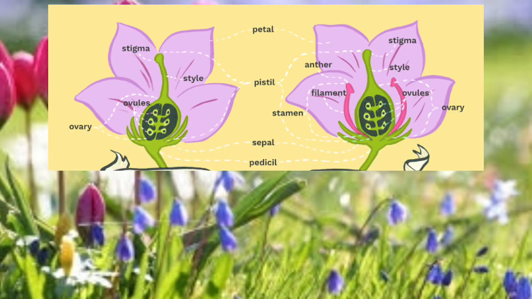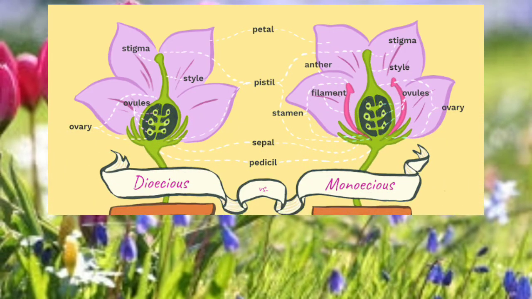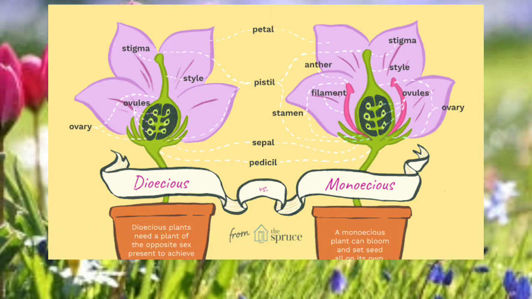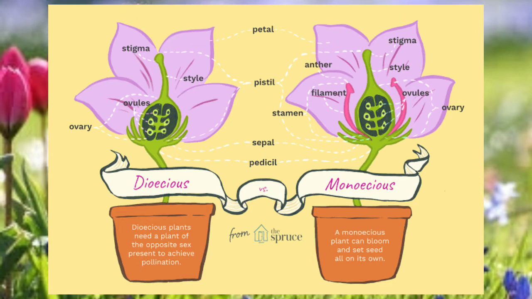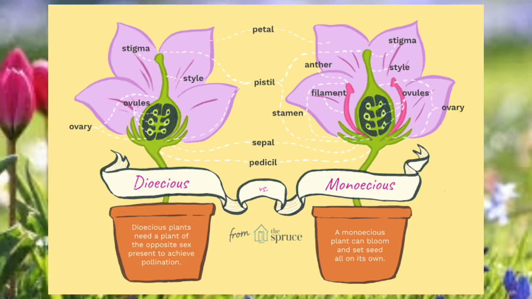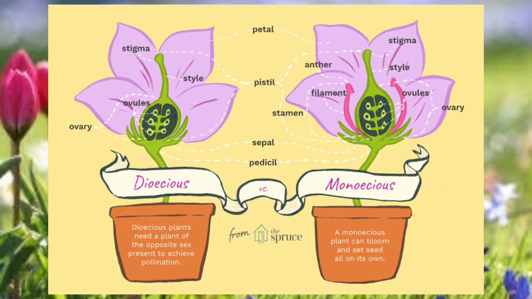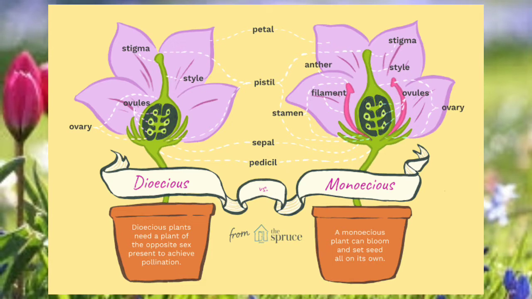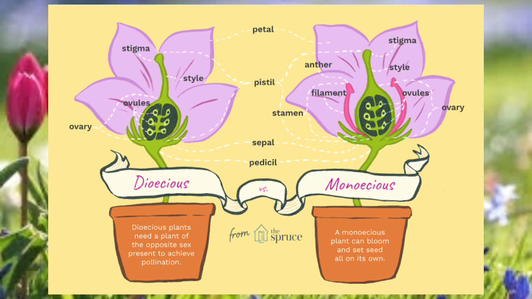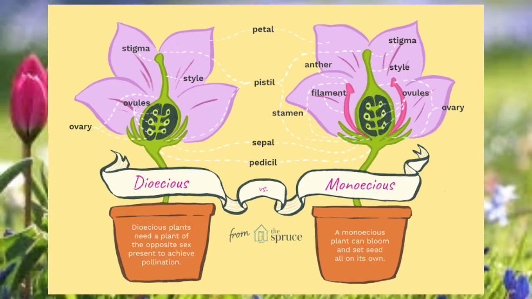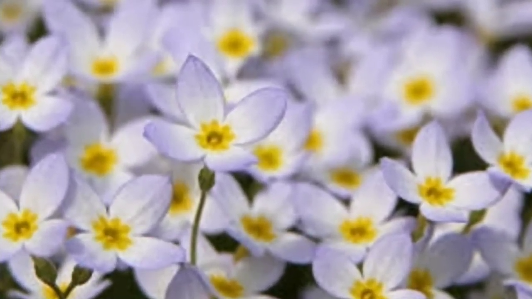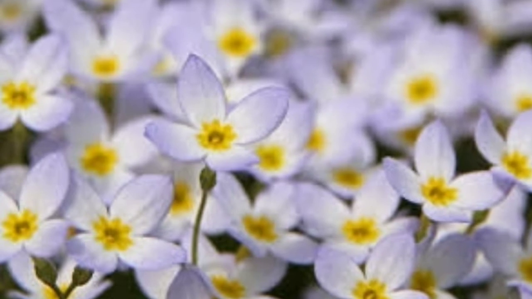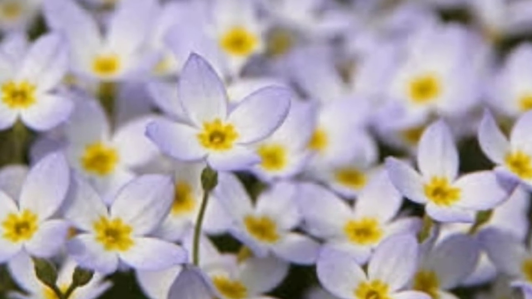The plant is called monoecious. Example: maize, watermelon, etc. But if they occur on two different plants, then the plant is termed as dioecious. Example: papaya. Let us discuss the structure of the reproductive unit of the plants, that is, flowers.